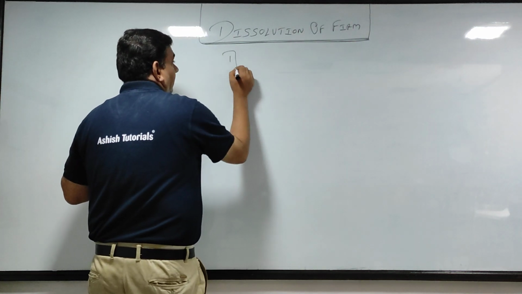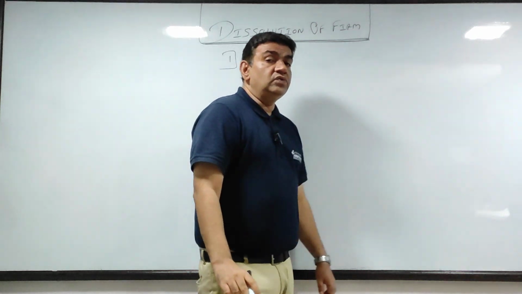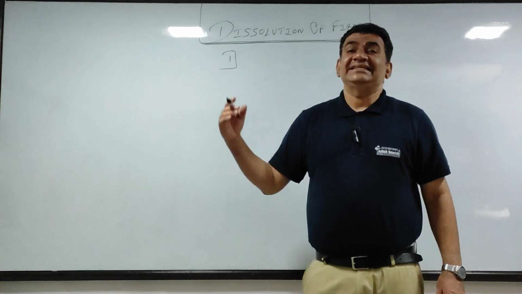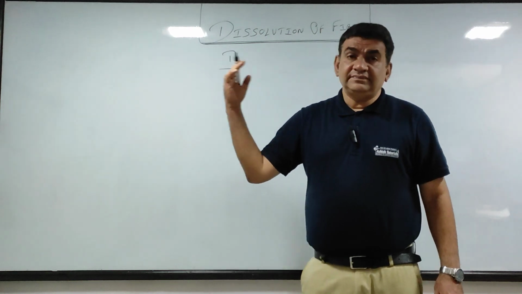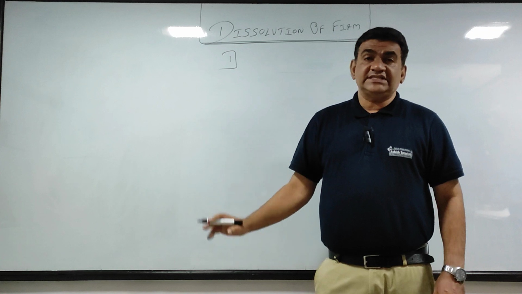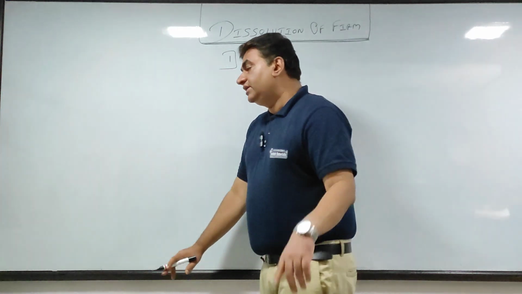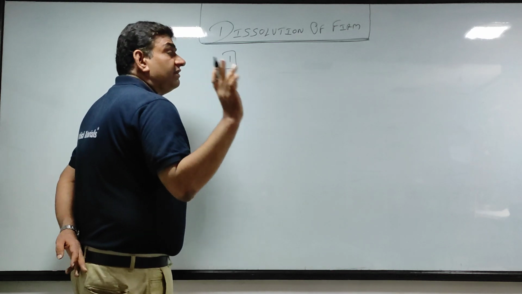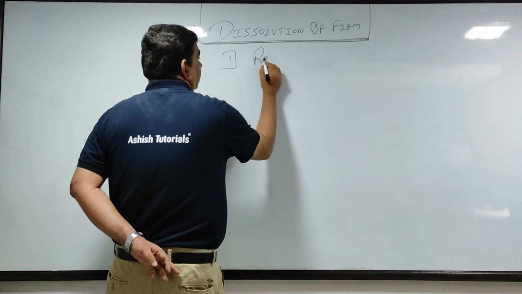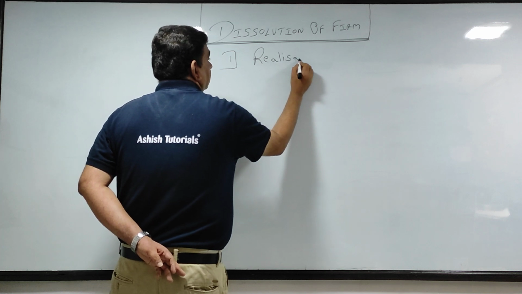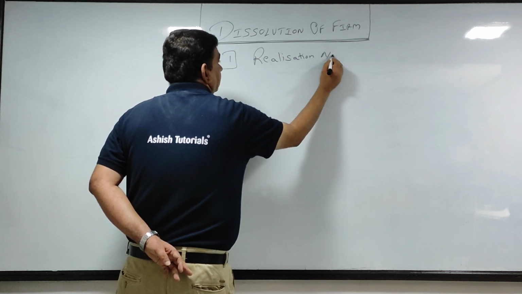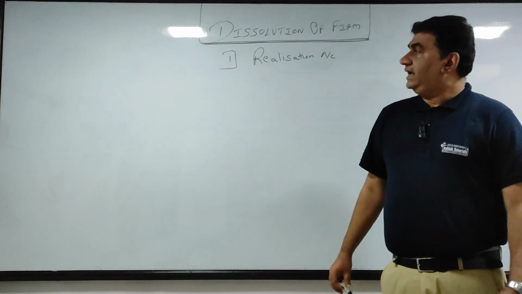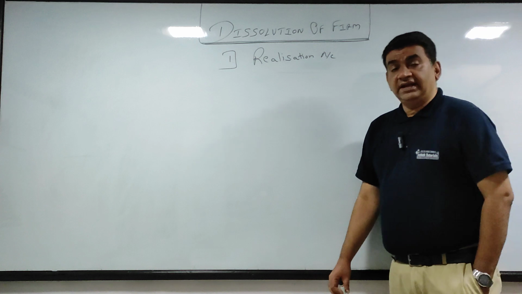Now, as I told you, when you dissolve the firm, you sell the assets. We call it realize. Realize means encash the money. From that same money we pay the liabilities. So the first account we prepare, like how in admission we prepare the revaluation account, same way in dissolution we prepare the realization account.